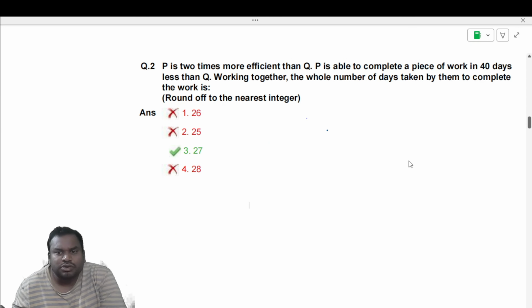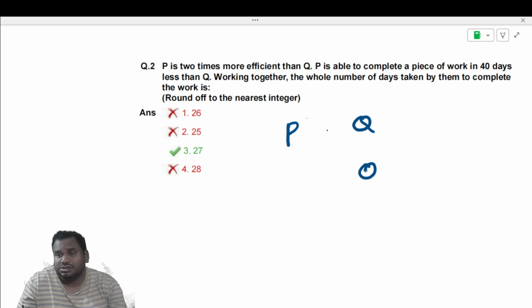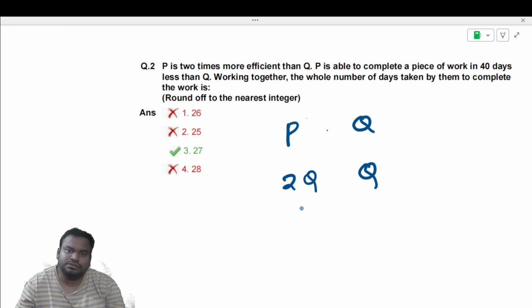P is 2 times more efficient than Q. So if I assume Q's efficiency as Q, then P's efficiency will be 2Q. So these are the efficiencies.